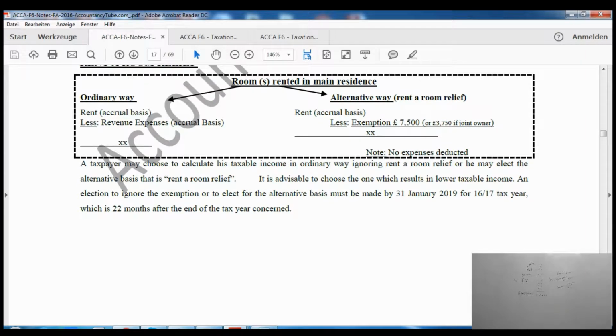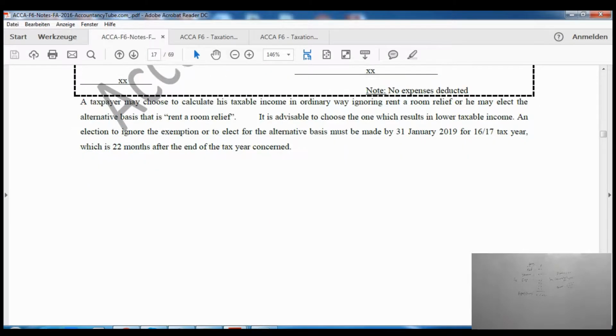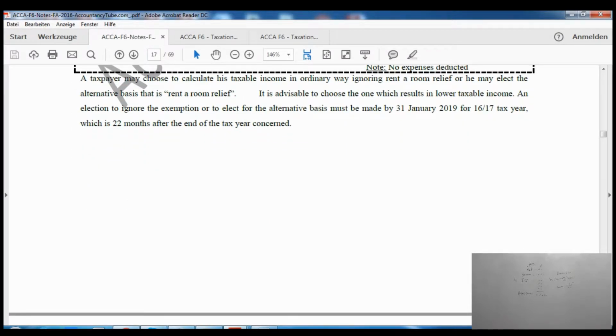So under the alternative method, we cannot deduct the expenses. So a taxpayer may choose to calculate taxable income in the ordinary way, ignoring the rental room relief. So it's up to the taxpayer, whichever way he may choose.